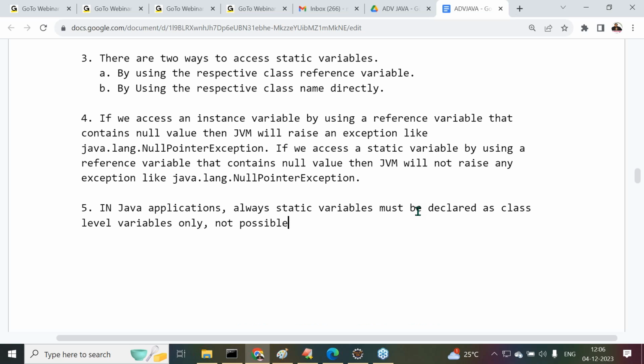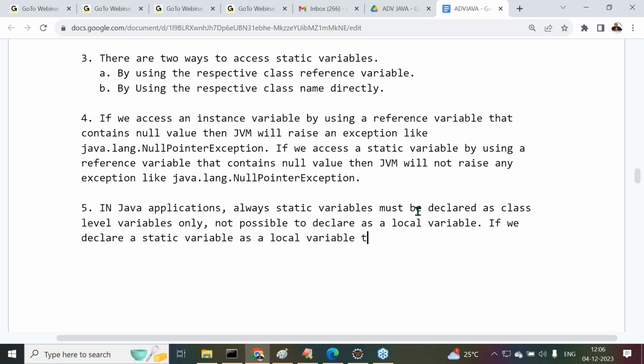Not possible to declare as a local variable. If we declare a static variable as a local variable, then the compiler will raise an error.